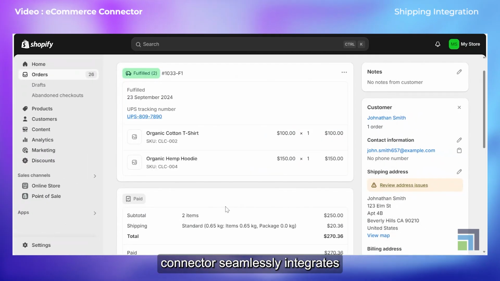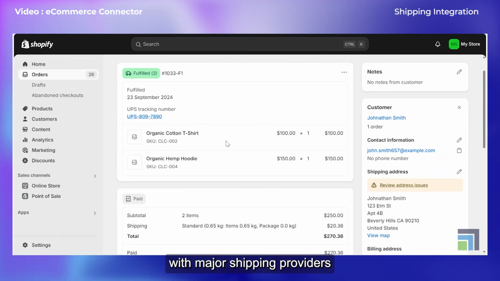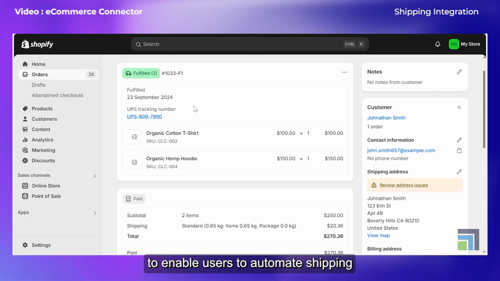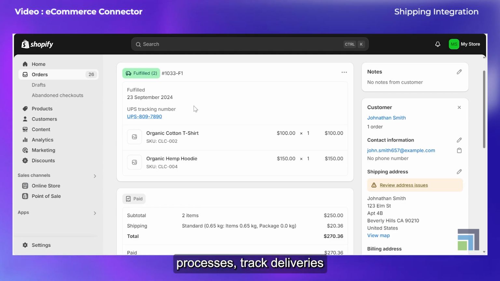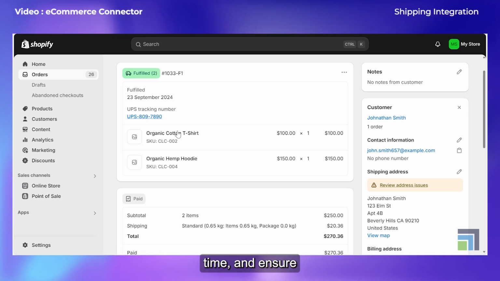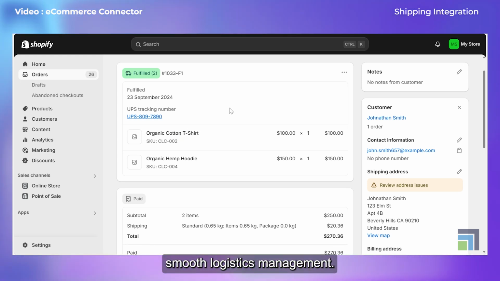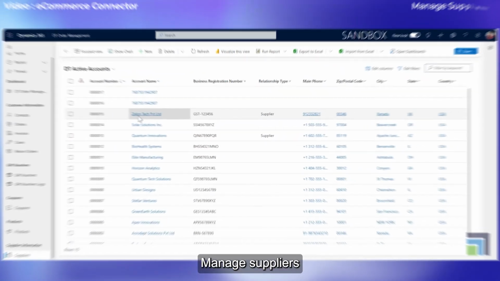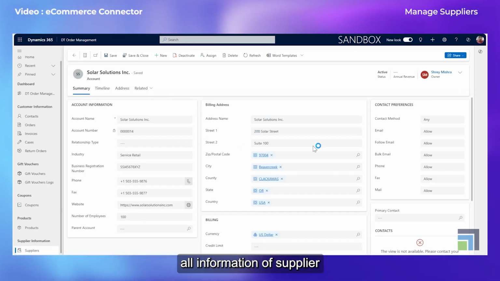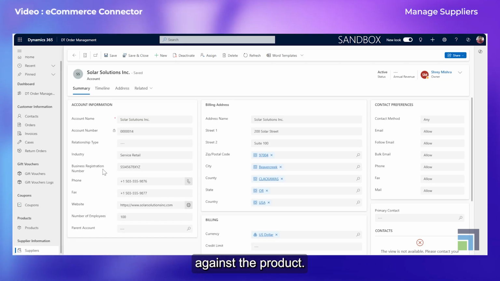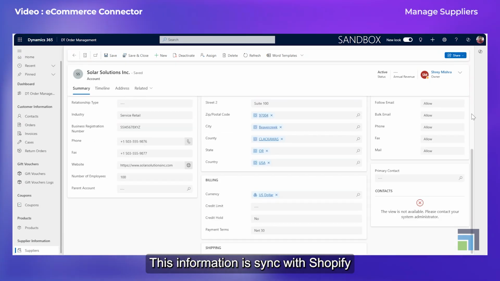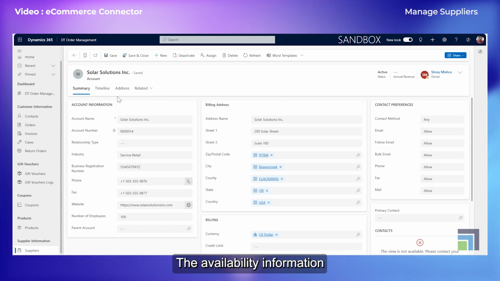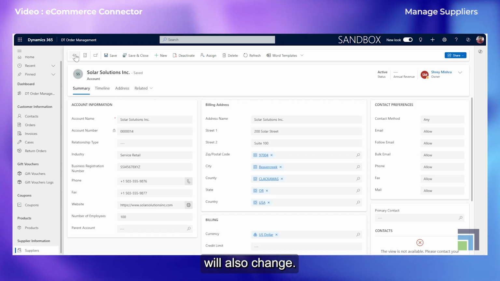Our e-commerce connector seamlessly integrates with major shipping providers like UPS and FedEx to enable users to automate shipping processes, track deliveries in real time, and ensure smooth logistics management from order placement to final delivery. Manage suppliers by adding all information of supplier against the product. This information is synced with Shopify, and as per the changes in the supplies, the availability information will also change.